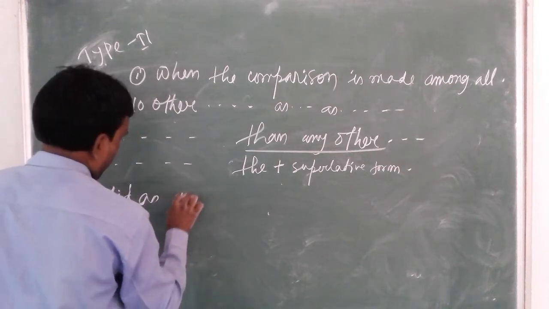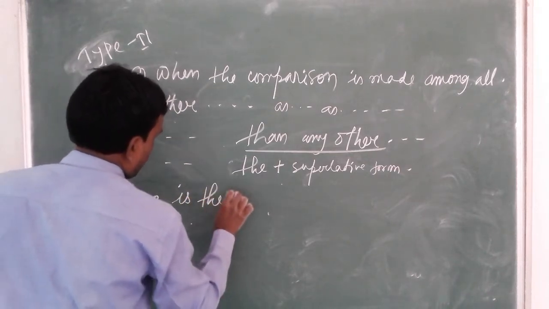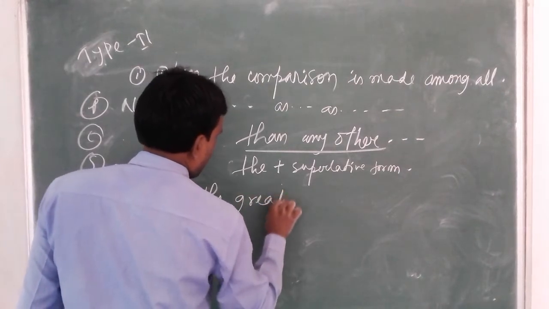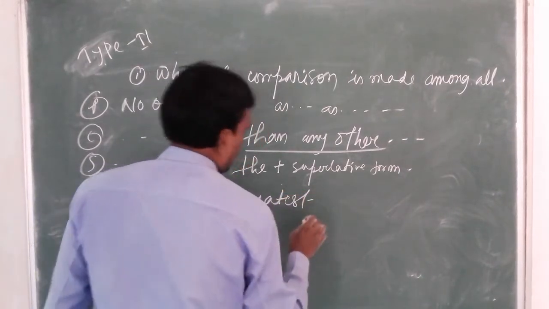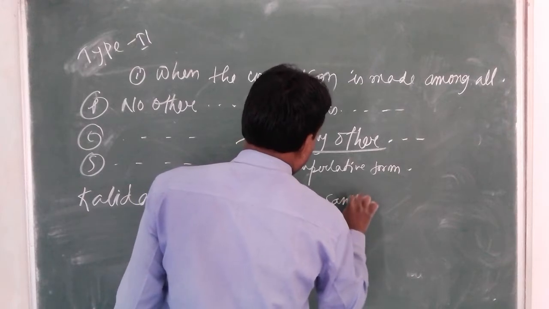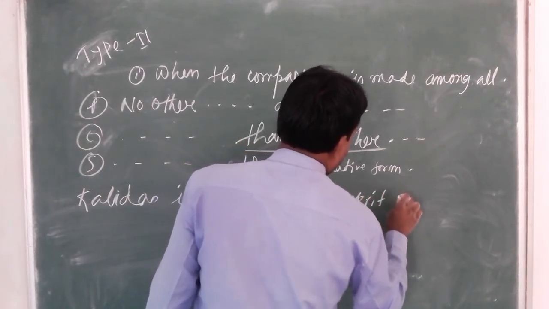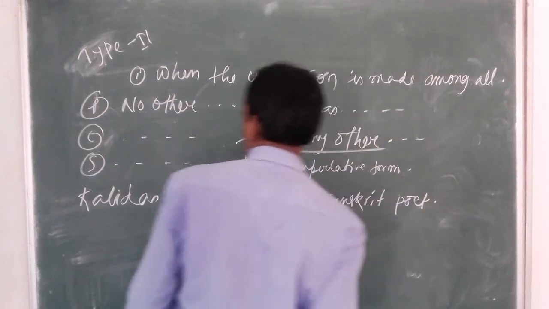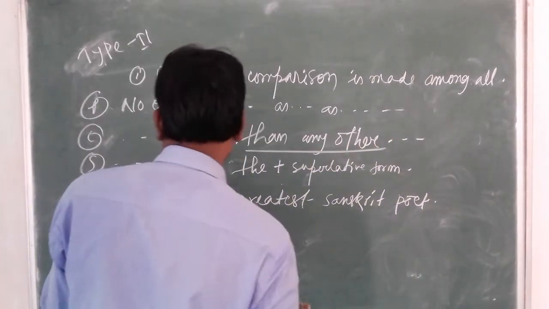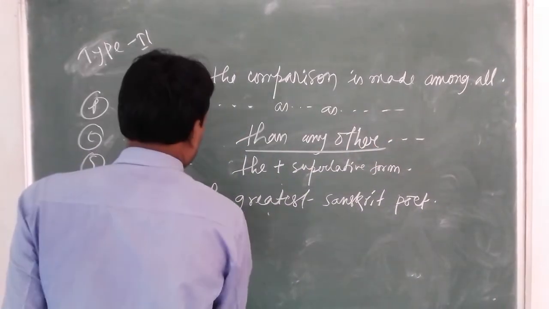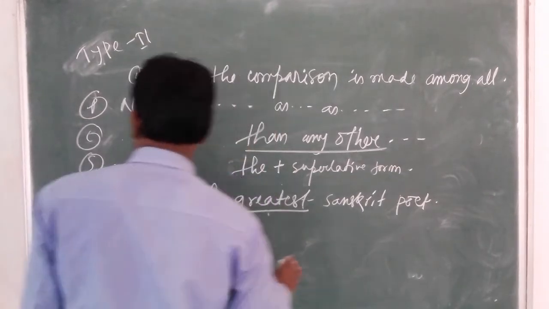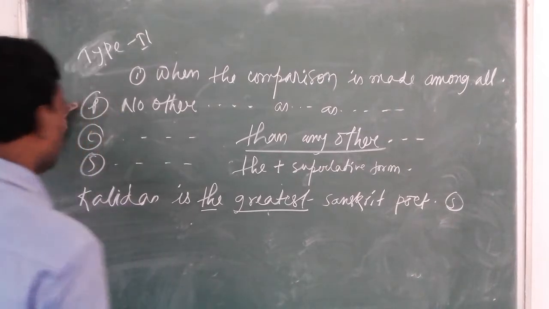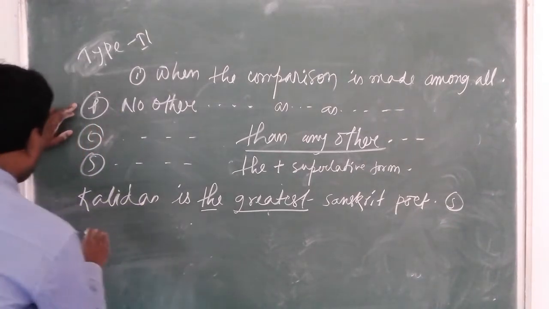Kalidas is the greatest Sanskrit poet. In which degree is the sentence written? The plus superlative form means superlative degree. Change into positive. No other.